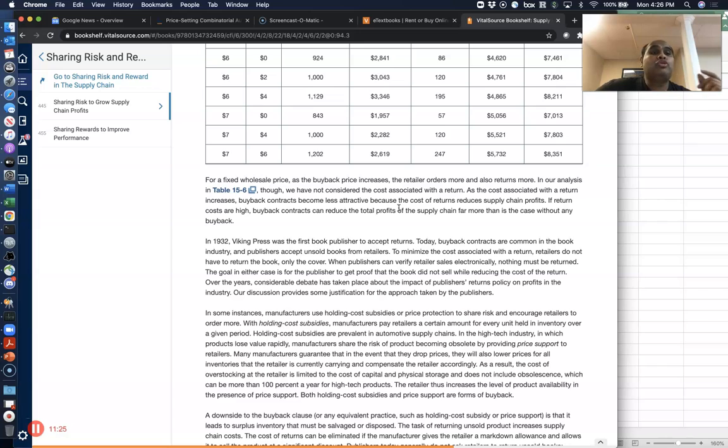If the buyback price is too high, then the manufacturers will make a loss compared to how much they could have made without the buyback contract. So it has to be in the right range. Like I said, there has to be a Goldilocks sort of price for buybacks. So that's something to keep in mind, right?